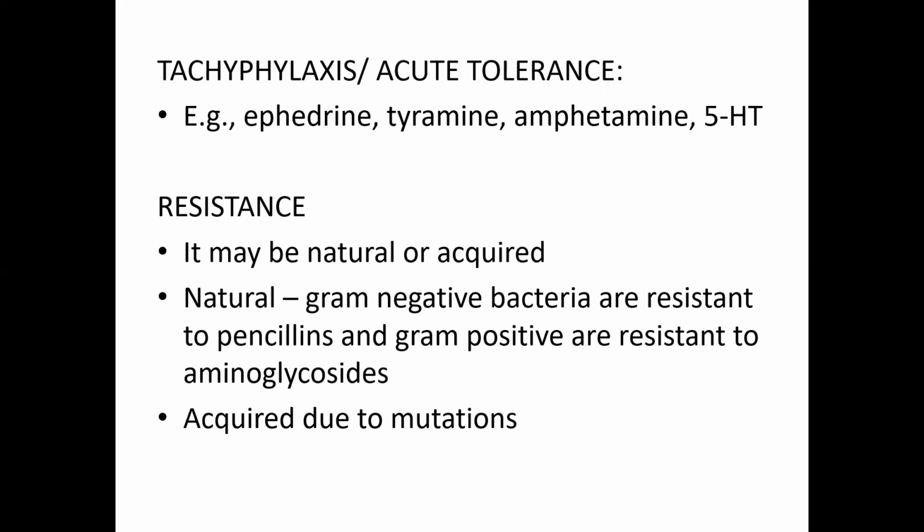Whereas acquired resistance is because of mutations. The gram-positive bacteria, if penicillins are given regularly, repeatedly, will synthesize the penicillinase enzyme, and these penicillins will not kill these bacteria, and these bacteria will develop resistance to penicillins. So we have to give an anti-penicillinase agent, that is clavulanic acid, along with these penicillins to kill the bacteria which produce penicillinase enzymes.